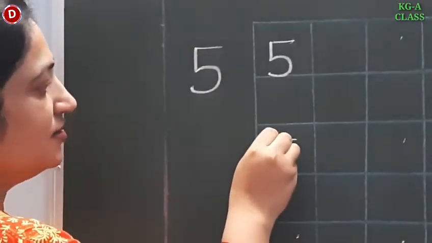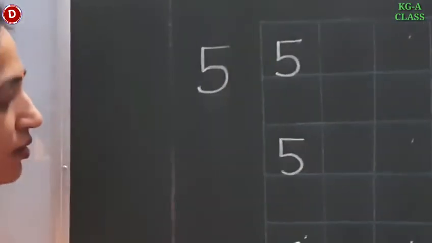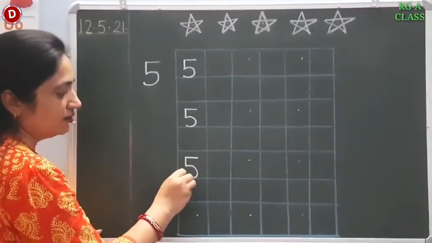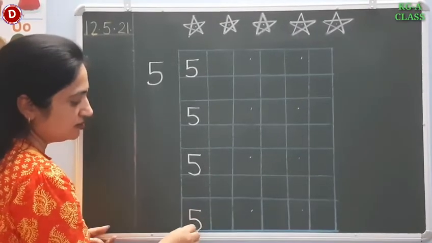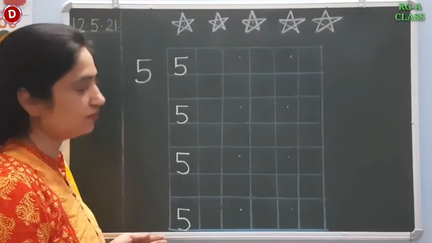Okay, in this way you have to write number 5. A sleeping line, standing line and a semicircle like this. In this way you have to write number 5.